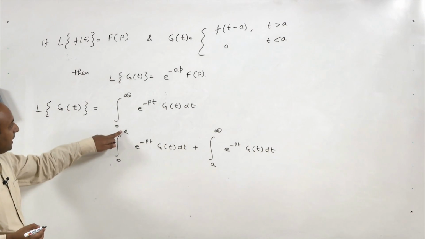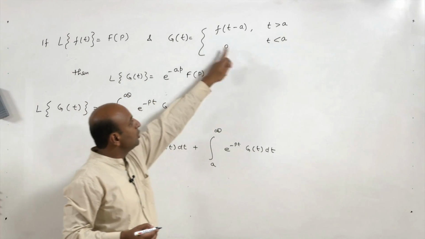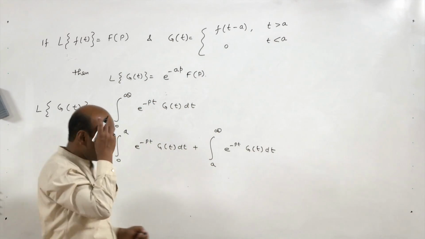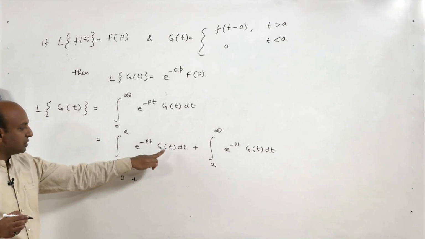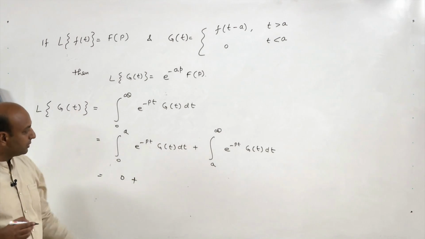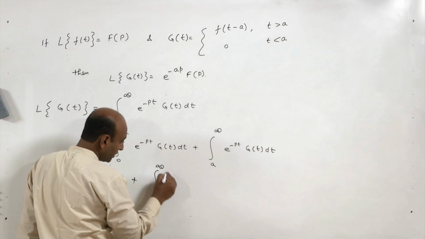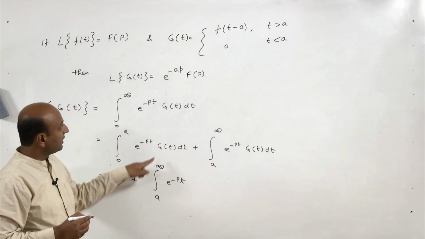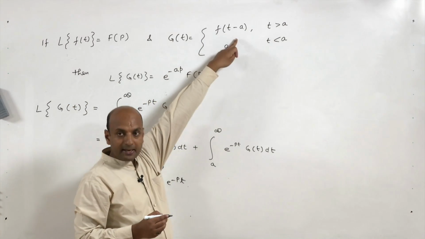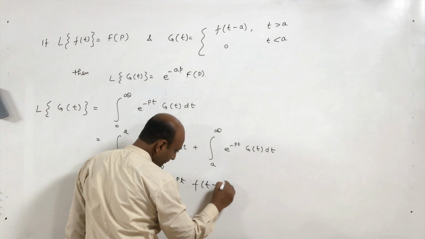Now, from 0 to a, g(t) is 0, because g(t) is 0 when t is less than a. So this quantity is 0 plus the integral from a to infinity of e^(-pt) times g(t), where t is greater than a, so g(t) is f(t minus a). You simply take f(t minus a) here for g(t).